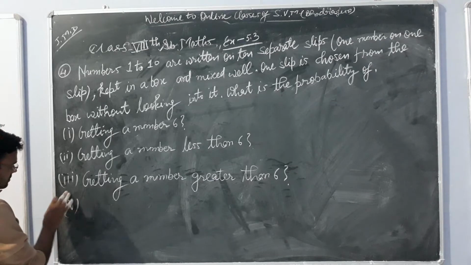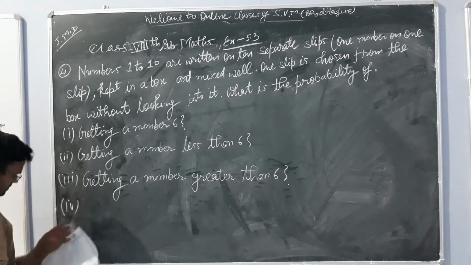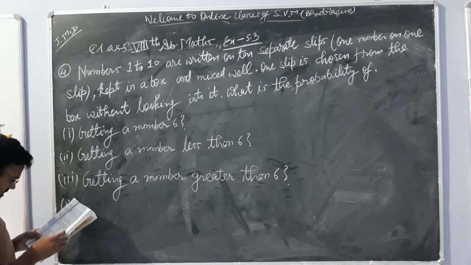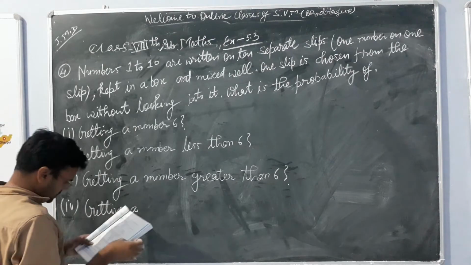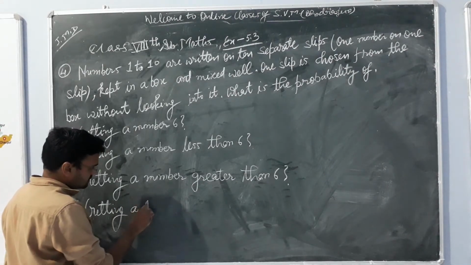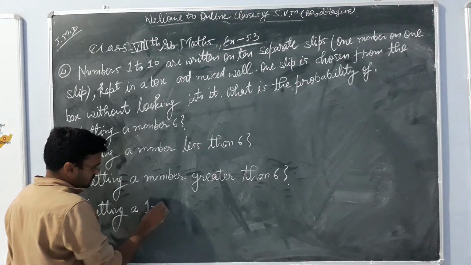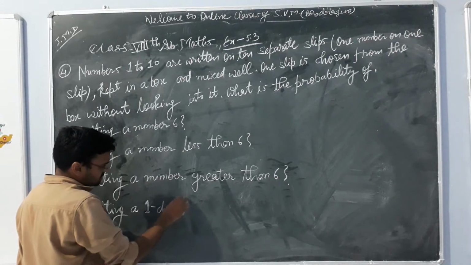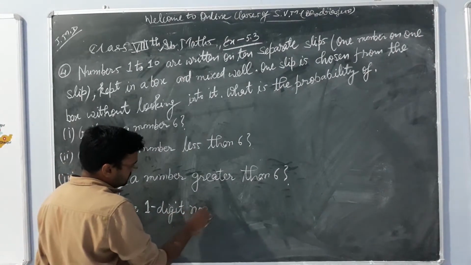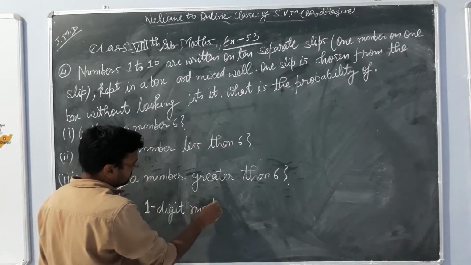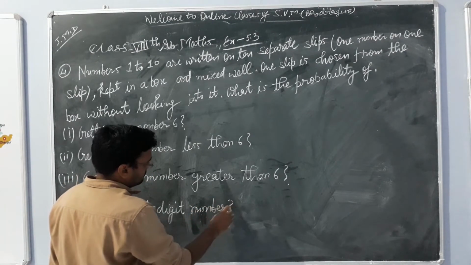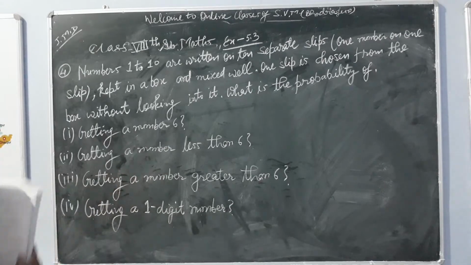Fourth one is what? Fourth one is getting a one digit number.